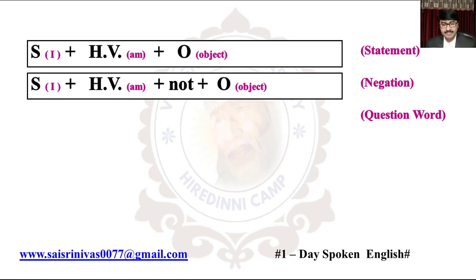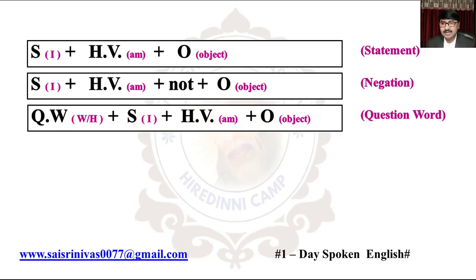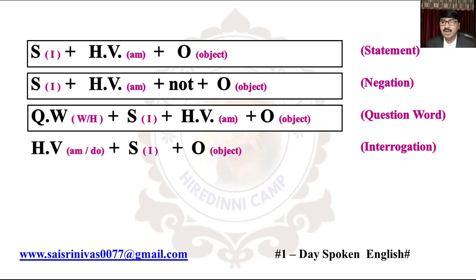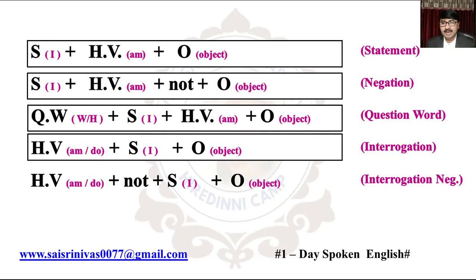Now the third one, that is question word or WH question words plus subject I plus helping verb am plus object. It's okay. So that is the question word sentence structure. Then the fourth one is interrogation. Its structure is helping verb am or do plus subject I plus object. Then the fifth one, that is interrogation negation. Its structure is helping verb am or do plus not plus subject I plus object.